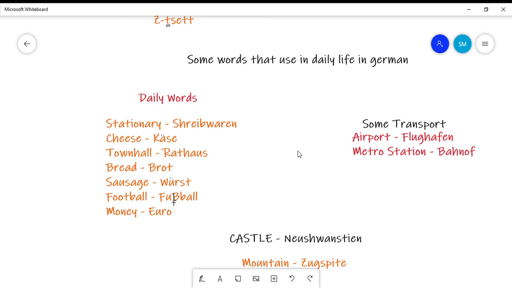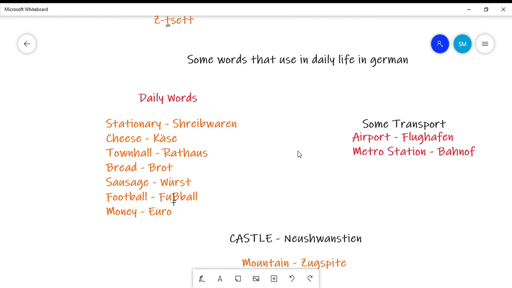Now comes my favorite, cheeseburger. Cheese is Käse in German. In my first video, I had told you to please remember that some of the spellings have two dots. In this spelling, at the top of the A, I had put two dots. If you do not put two dots, your spelling will be wrong. So please remember that in Käse, or some of the spellings, you have to put two dots.